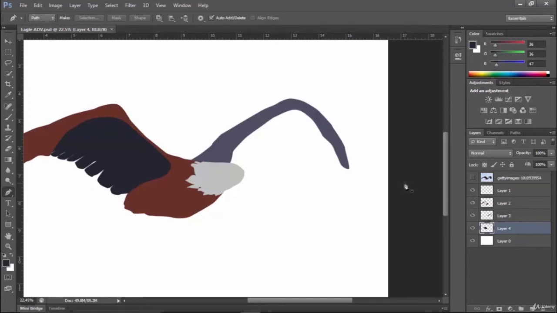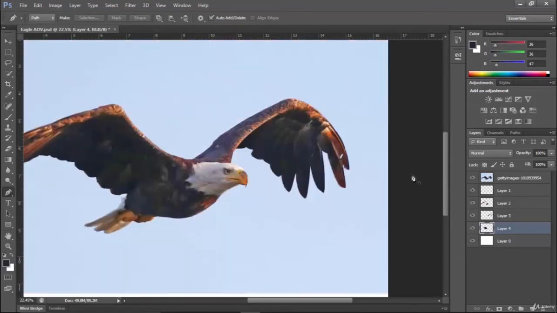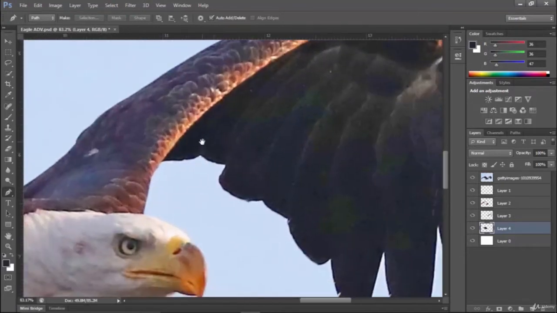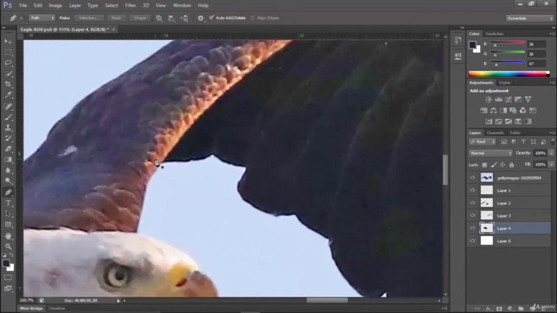Hello everyone. In this session, we will make the feathers, the eyes, beak and the legs of the eagle. So let's get started. Now, what I'm doing now, I will just select this feather and like this way.